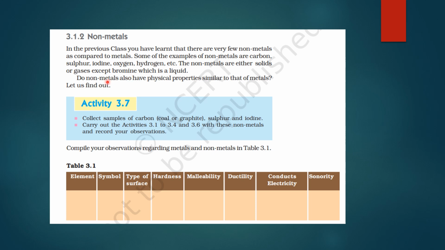Now let's study the physical properties of nonmetals. How do we do that? We collect samples of carbon. You can take coal or graphite. Okay, sulfur and iodine. And we have to record the observations regarding hardness, malleability, ductility, conduction of electricity, sonority and all.